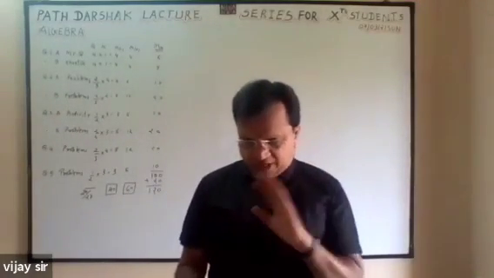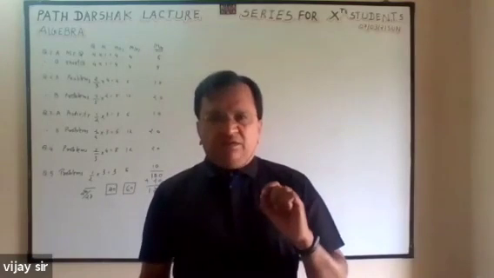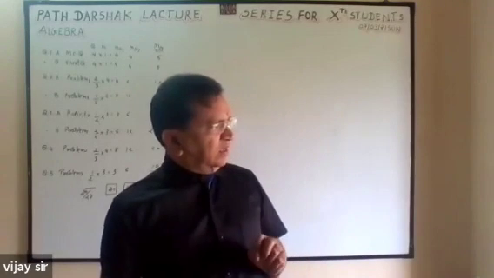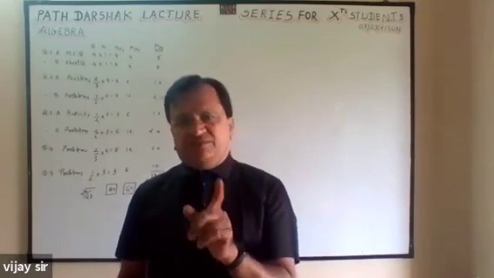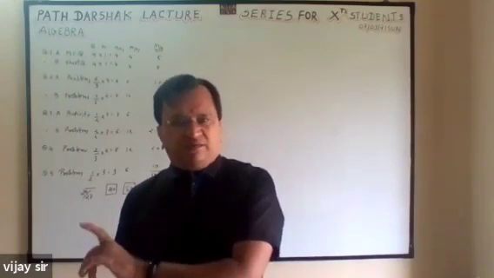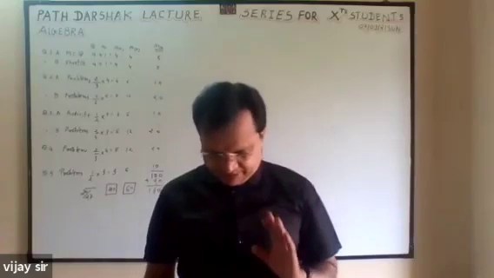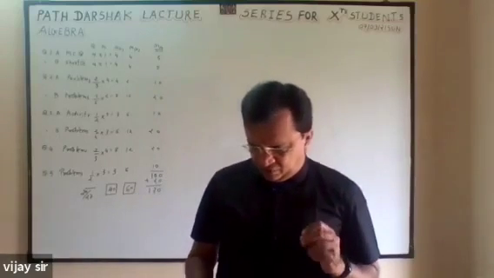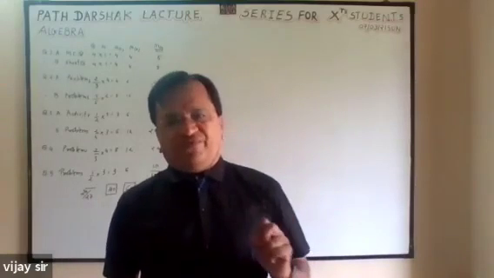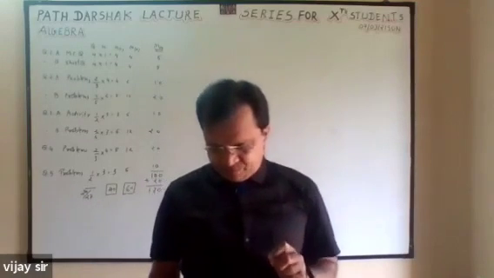Page number 42, totally cancelled. Perfect square method, that topic is cancelled. The related questions which are in the exercise, and the questions in the problem set, are cancelled. Question number 1 of 2.5 is also cancelled.